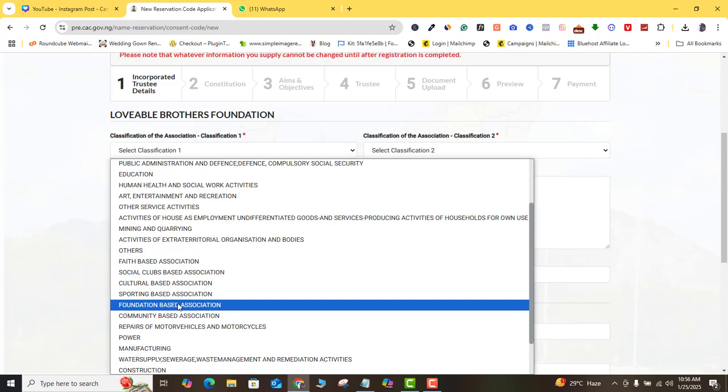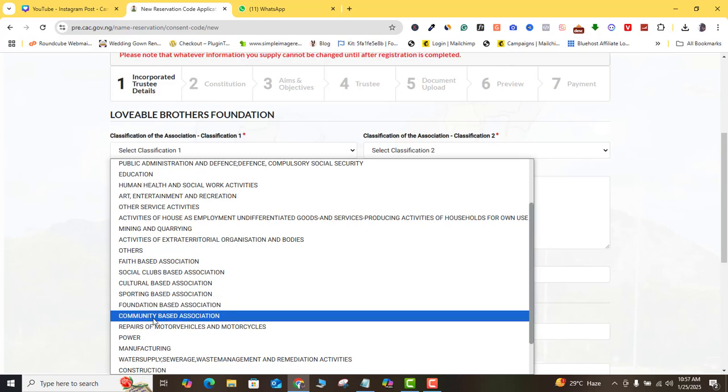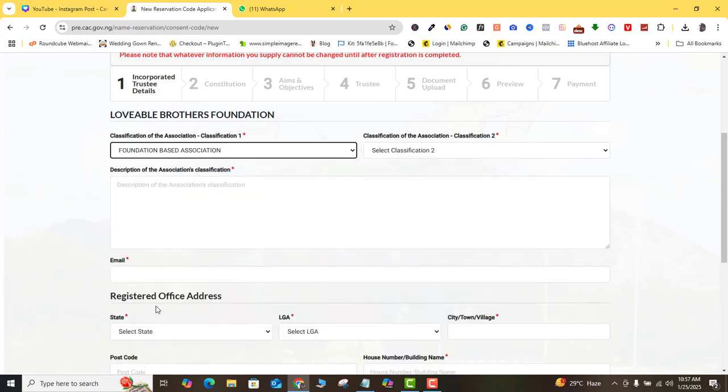Foundation-based, so most times if your incorporated trustee's name ends with foundation, for example, you want to go for foundation, and you want to make sure that you understand what your NGO is all about before you make a choice here. And you can see here community-based association, so you want to pick the one that is most relevant to your NGO. I'm sure it shouldn't be a problem, so I will be going for foundation-based association here.